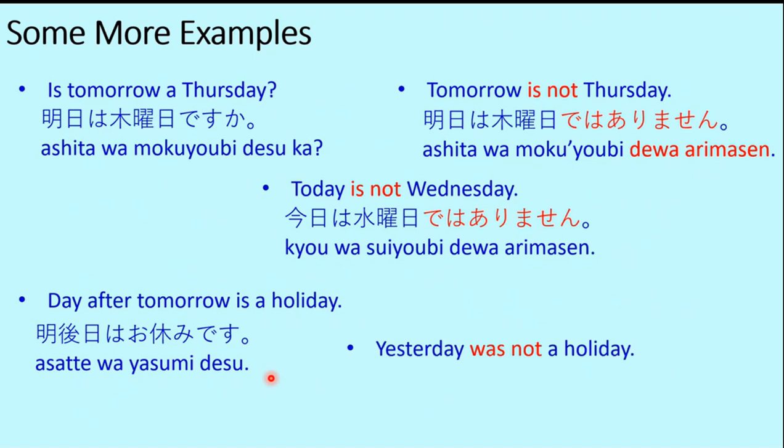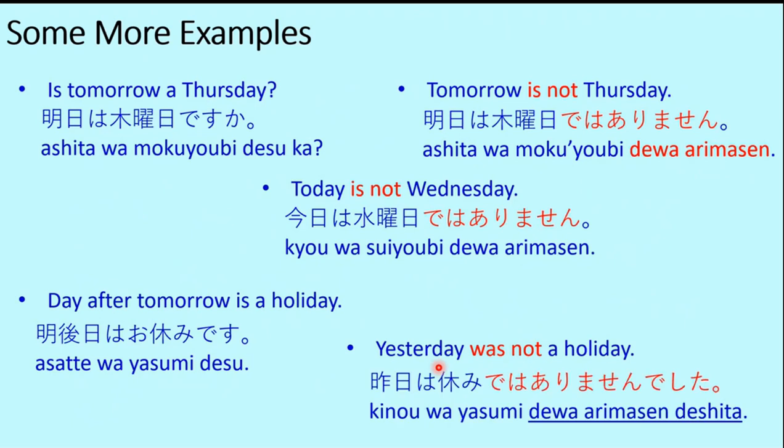Yesterday was not a holiday. So now we have the past tense of the verb, and we also have a negative form of the statement. Let's see how it goes in Japanese. Kino wa yasumi ja arimasen deshita. So ja arimasen becomes ja arimasen deshita. So this is both negative as well as past. Kino wa yasumi ja arimasen deshita. Yesterday was not a holiday.